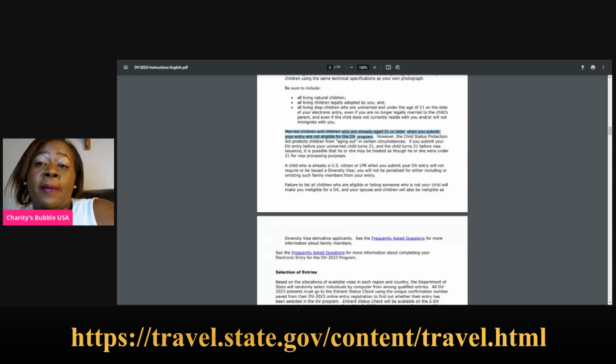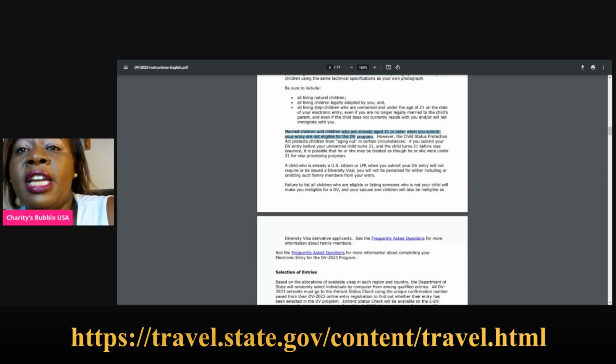You find that at that time, maybe your son or your daughter will be 22 or 23 years old. They do not age out. There's a law that protects them, so they will still be able to travel with you as long as you applied for them before they turned 21.